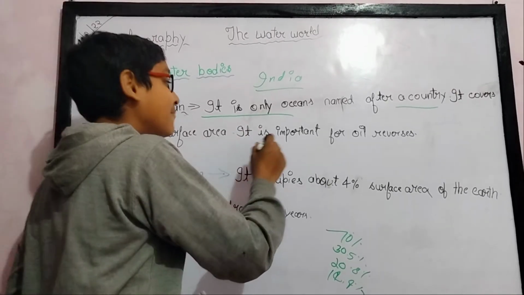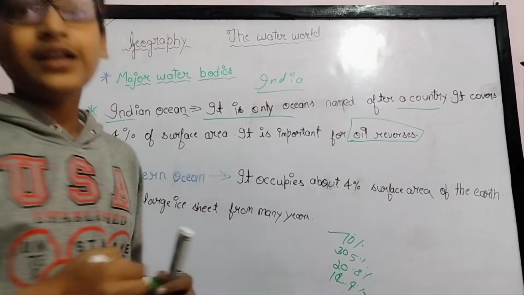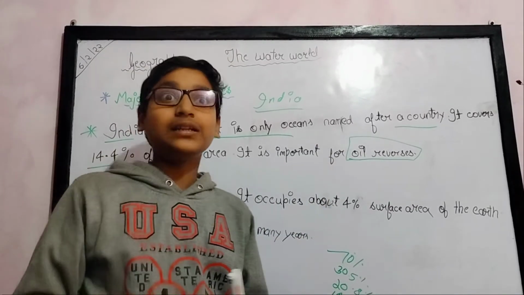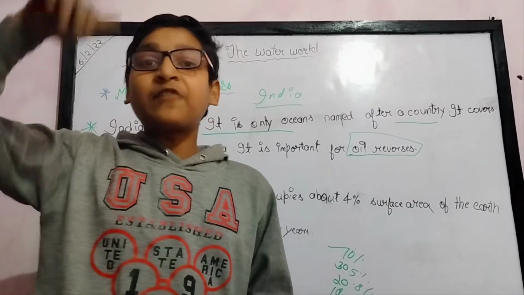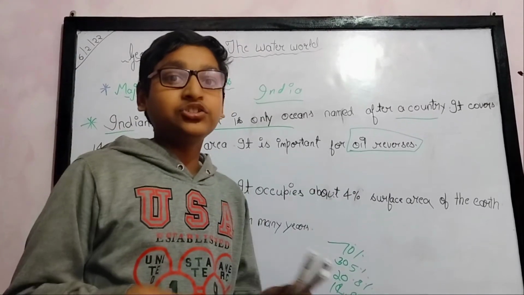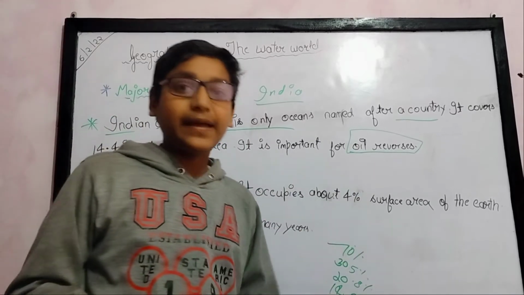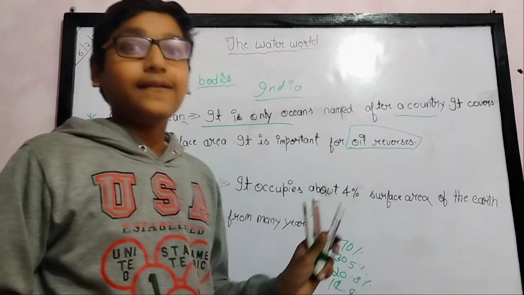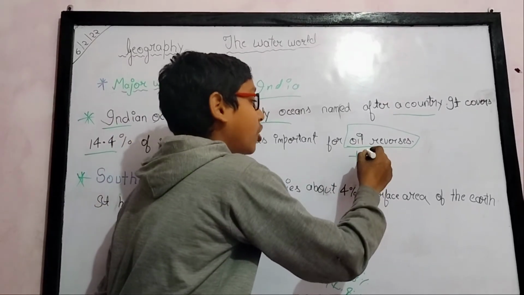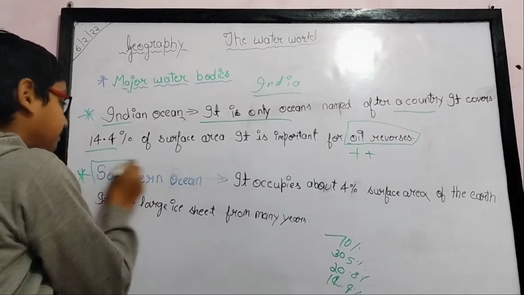The Indian Ocean is important for oil reserves, which means many oil reserves are found in this ocean. The oil found under the water, the Indian Ocean is very rich in it. Many companies dig oil from the Indian Ocean, and it is rich in oil reserves.